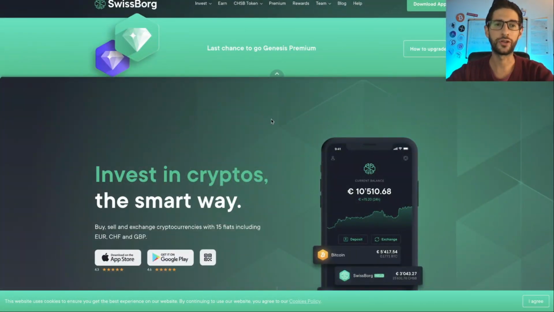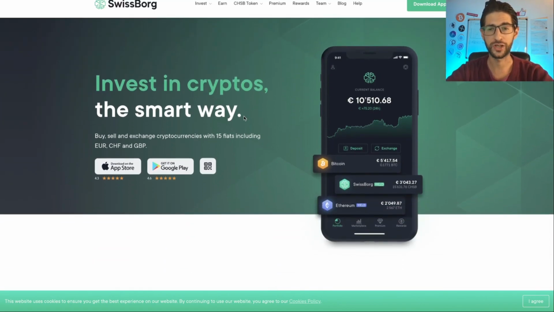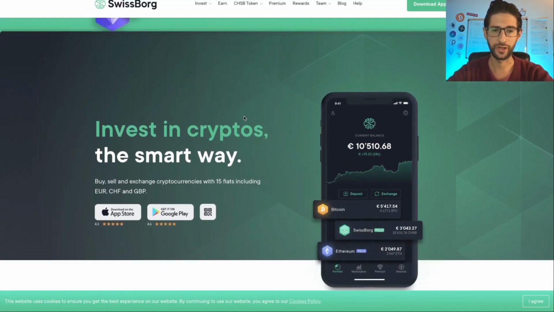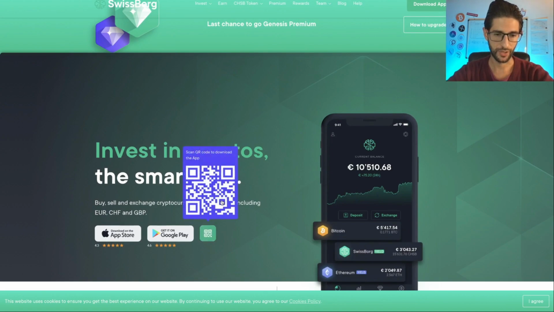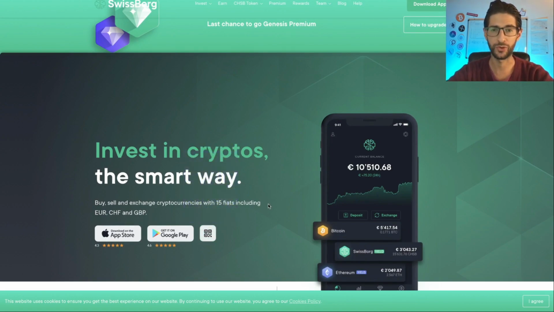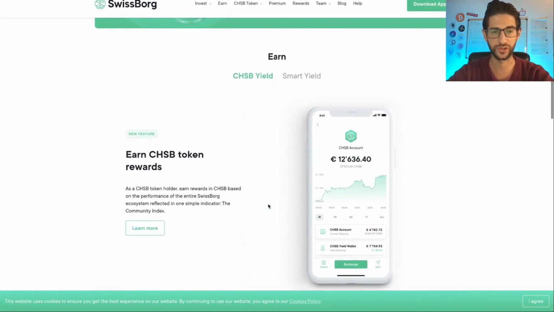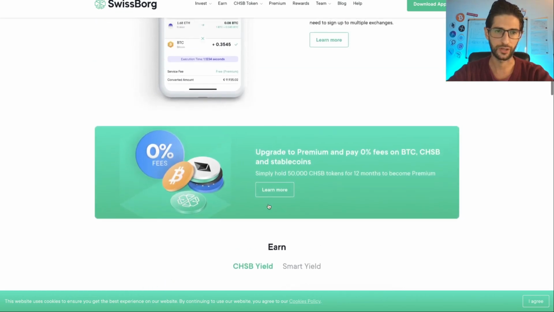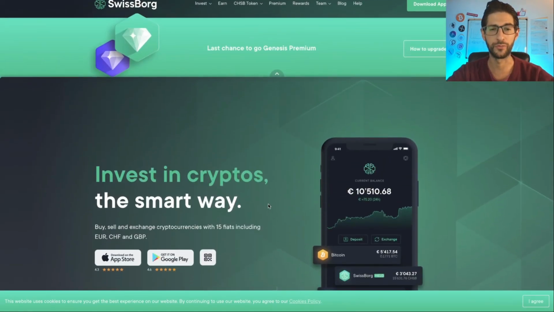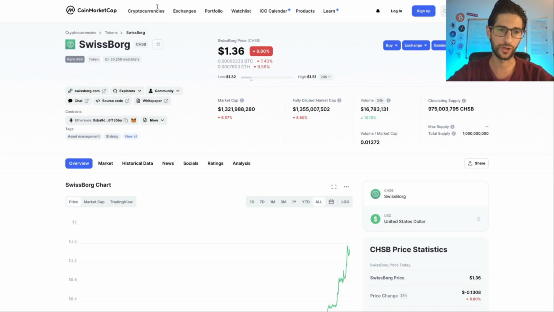The second coin is Swissborg. This is basically an exchange application where you can buy cryptocurrencies. They have one good thing, they have 15 fiat tokens. So they actually have a couple of features to earn and stake tokens and different features for investing. This coin, Swissborg, is positioned at 68 on CoinMarketCap.